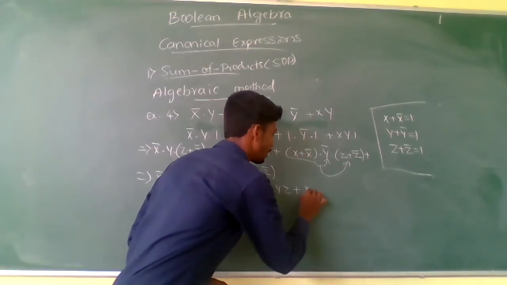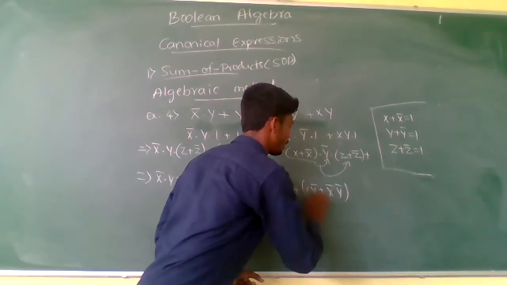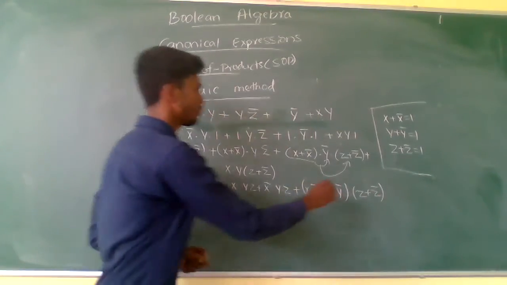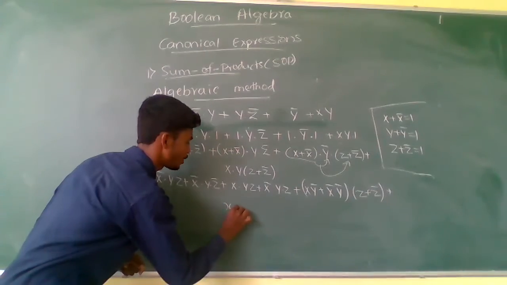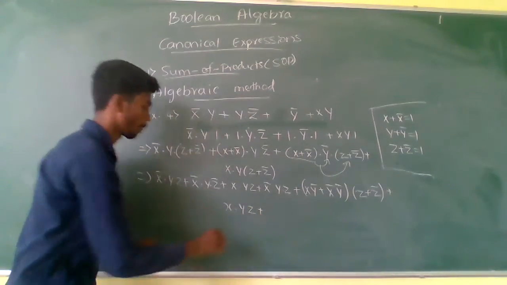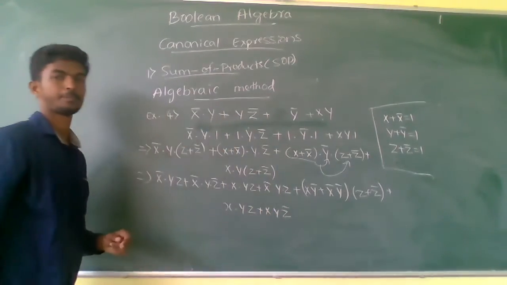So the first one: x into y complement plus x complement into y complement into z plus z complement. Next, plus x into y z, plus x into y z complement.